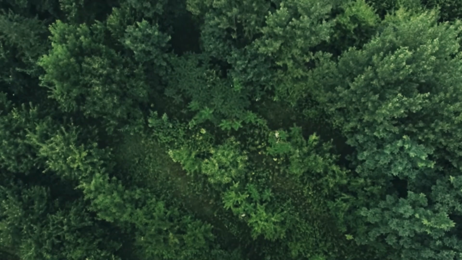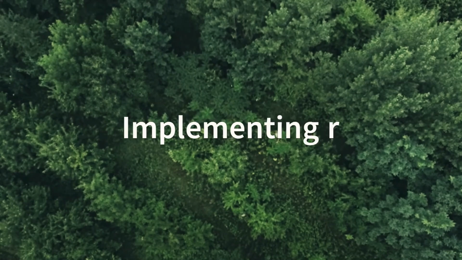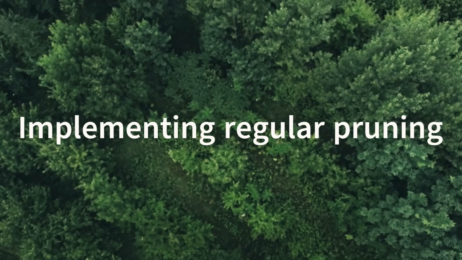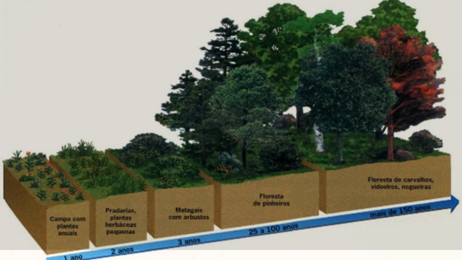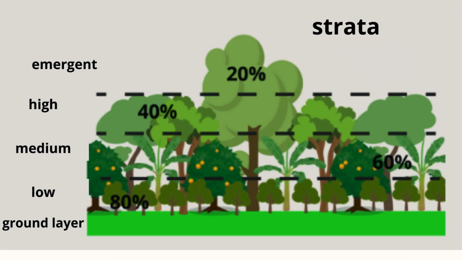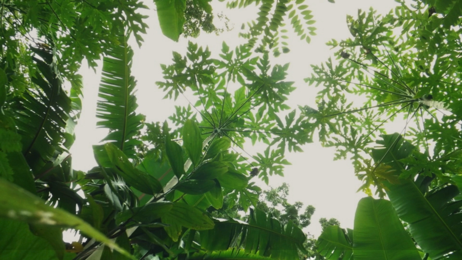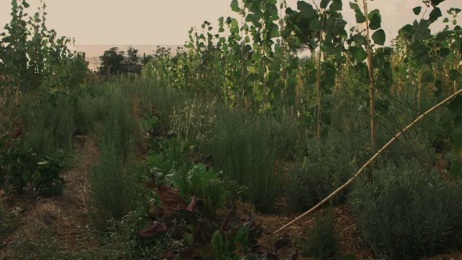Some key guidelines include mapping the phases of ecological succession, selecting species adapted to the climate, implementing regular pruning, and monitoring the system's evolution. Now you know the details that make all the difference in agroforestry systems and understand why many people don't talk about this. The truth is that the success of these systems is not just about planting trees alongside crops, but about strategic management and adapting to the real conditions of the soil, climate, and your production.